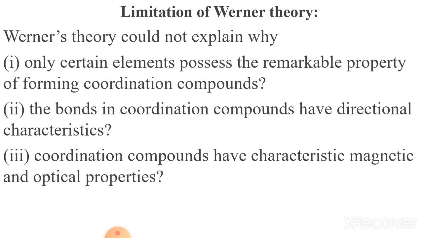Third, coordination compounds have characteristic magnetic and optical properties. That means they may be paramagnetic or diamagnetic depending upon the number of unpaired electrons in d orbitals, in the case of transition metals which are the central atom in the complex compound. They also show optical property. That means they can form d isomers and L isomers, which are mirror images of each other. So these are basically the limitations of Werner theory, which cannot be explained by him.